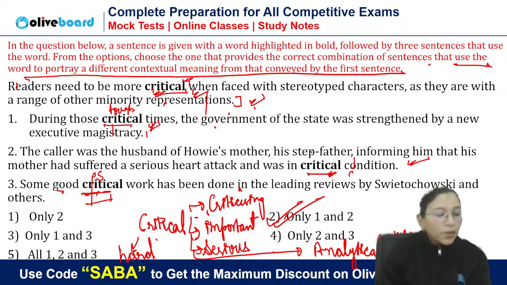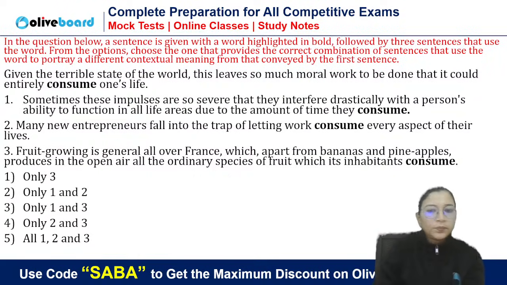Any confusion? Third is giving the same sense, but 1 and 2 is having the different contextual meaning of the word critical. See how word usage helps you. Now, editorial is the only thing that can help you for all these. You should know all the possible meanings of one particular word. Then only you will be able to do this. Okay? Chalo, next.